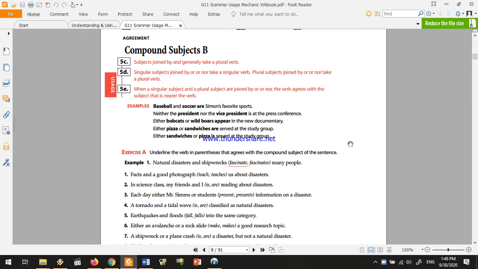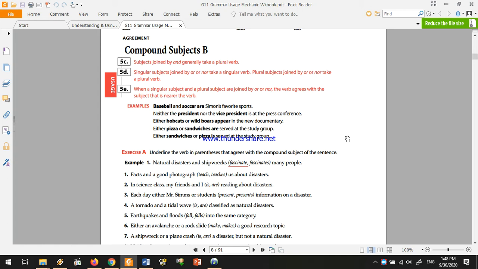Let's get back to examples. Baseball and soccer are Simon's favorite sports. Here we have a regular compound subject consisting of baseball and soccer, and it's plural, so we use are.